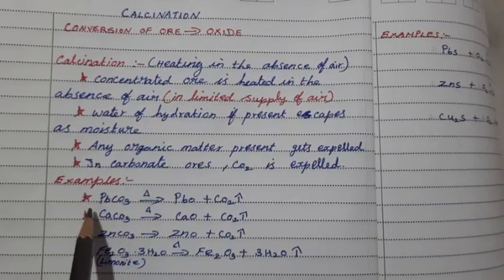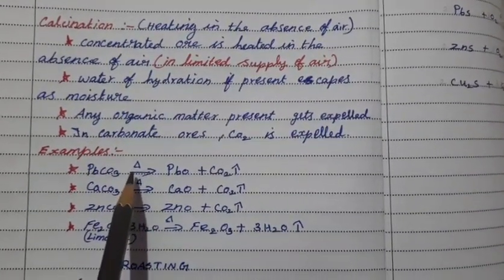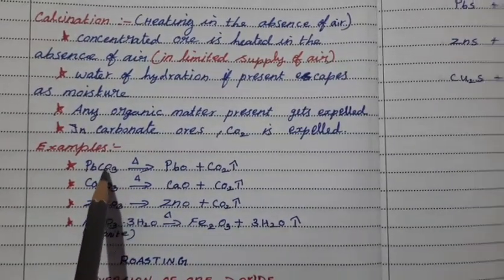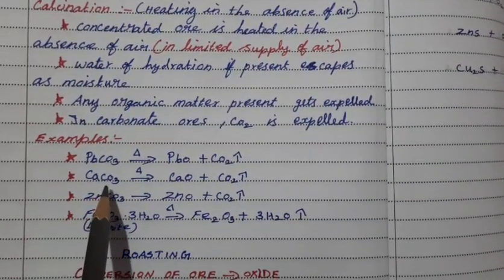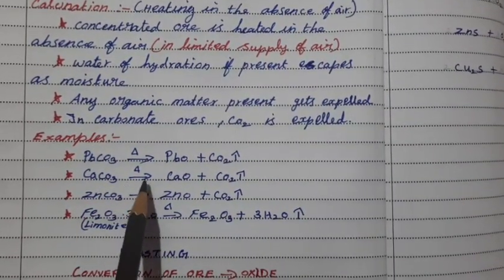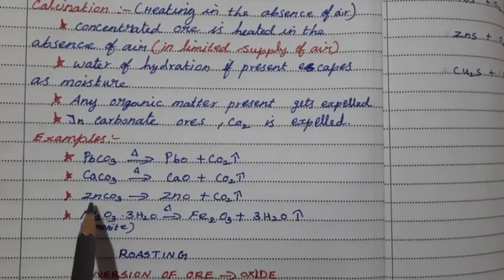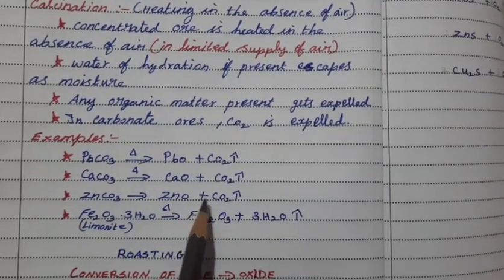For example, lead carbonate treated with limited supply of air gets converted to lead oxide, remaining the CO3 goes as CO2. And CaCO3, calcium carbonate, gives calcium oxide plus CO2 gas. Zinc carbonate gets converted to zinc oxide plus CO2.